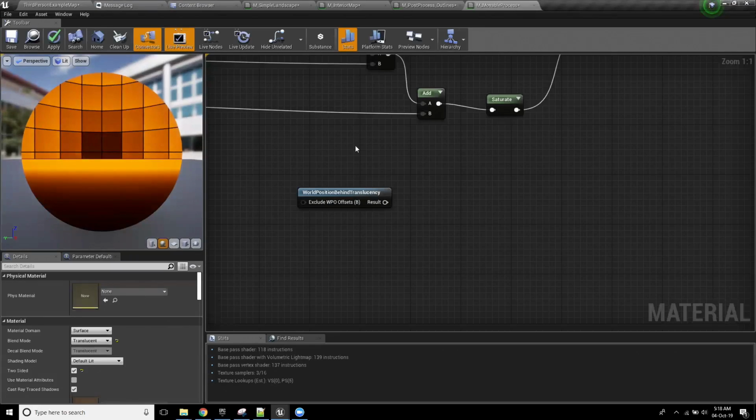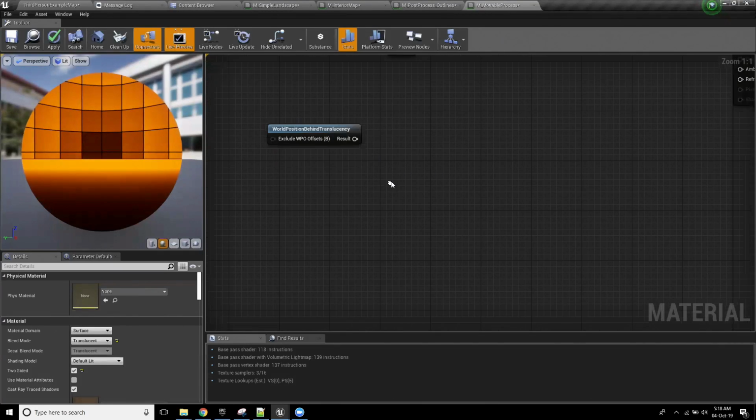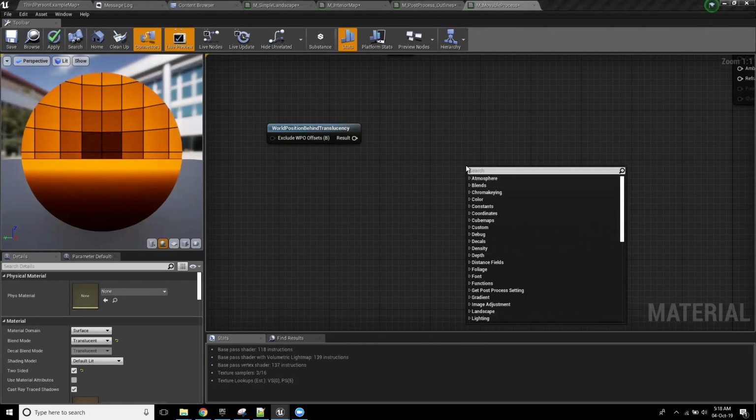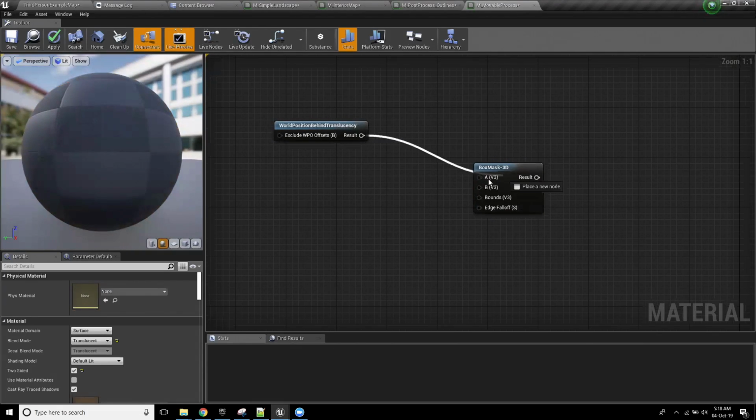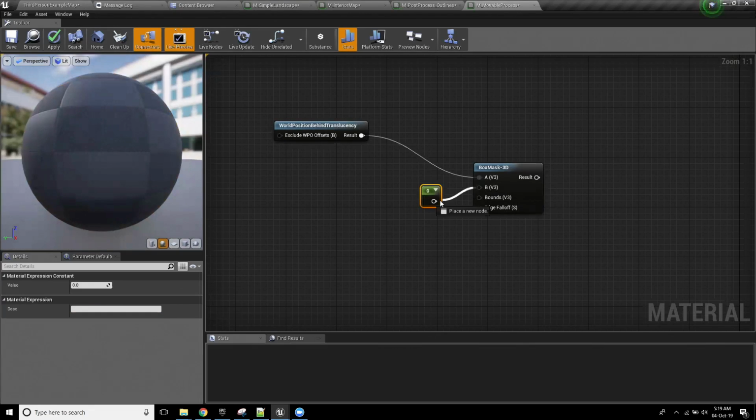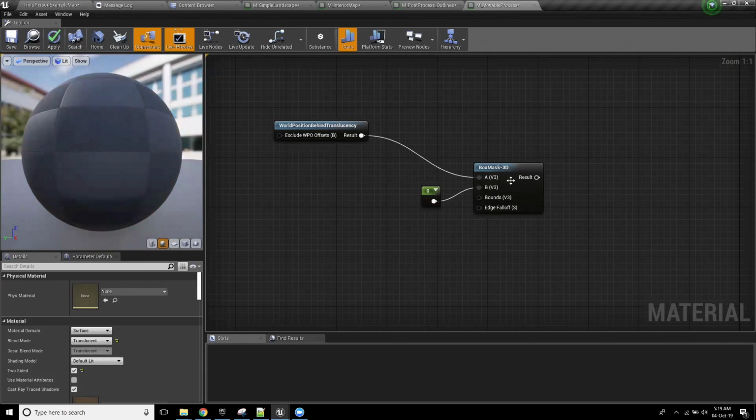So we got this world position. Now the first problem that a lot of people have when they approach these kinds of issues is they don't approach these problems from the perspective of localizing it. But if we assume that the inside of our box is 0, 0, and then it's a local position, all of the math that I'm about to do becomes much easier. So there's a thing called a box mask 3D. It looks at two things and works out if they're inside of the box or not. So I'm going to get the world position behind translucency, and I'm going to tell it that the location of the box is 0, 0.